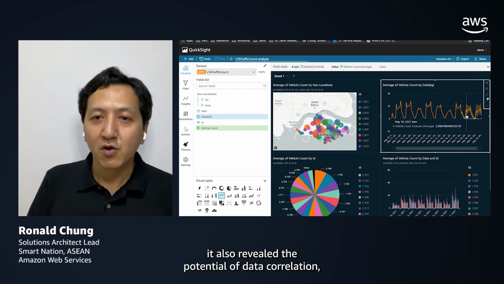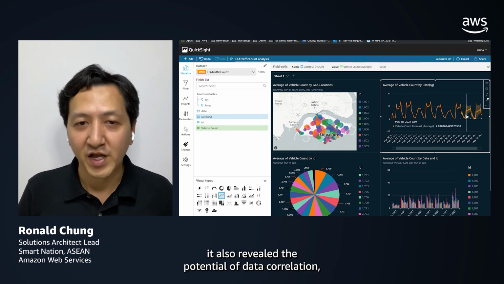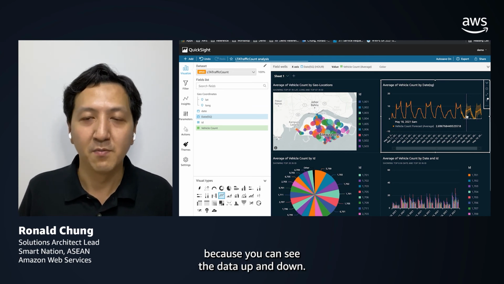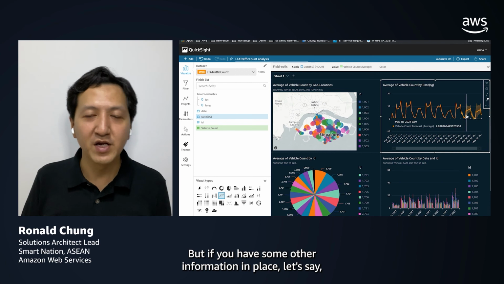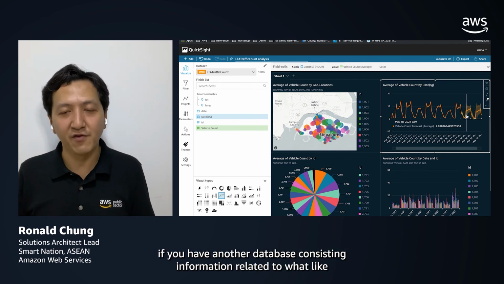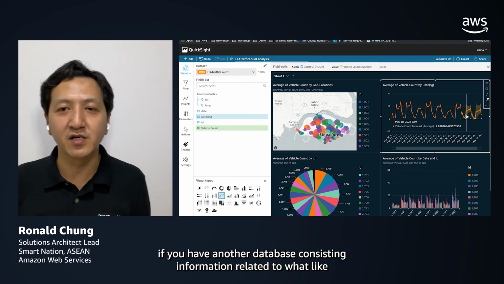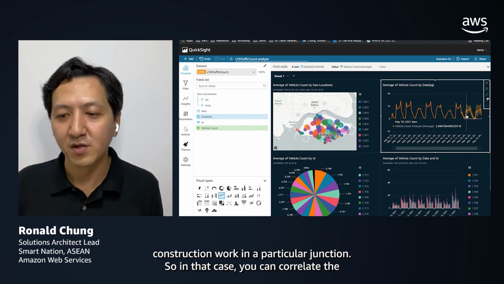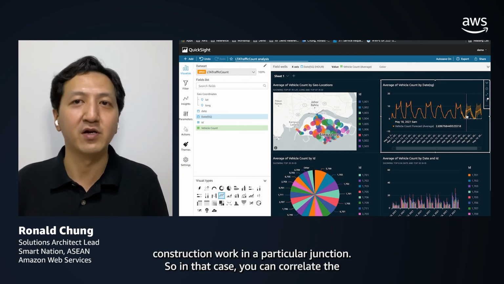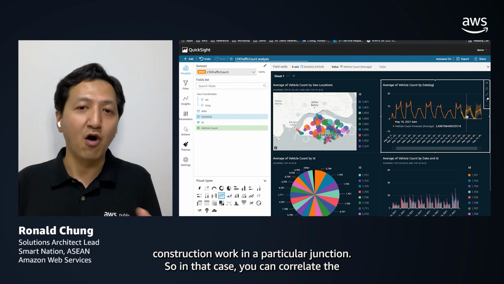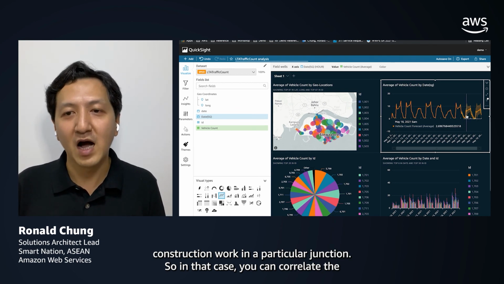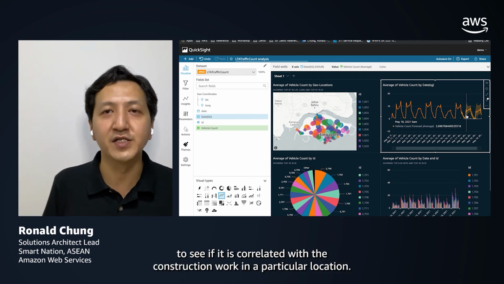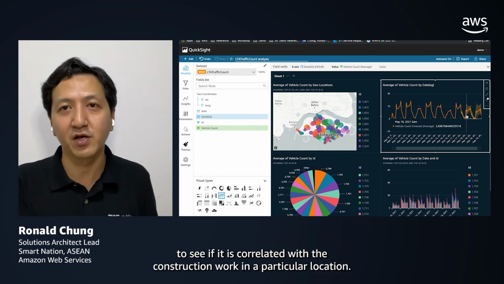But it also reveals the potential of data correlation, because you can see the data going up and down. If you have some other information in place, let's say another database consisting of information related to construction work at a particular junction, then you can correlate the high or low traffic count to see if it is correlated with the construction work in a particular location.